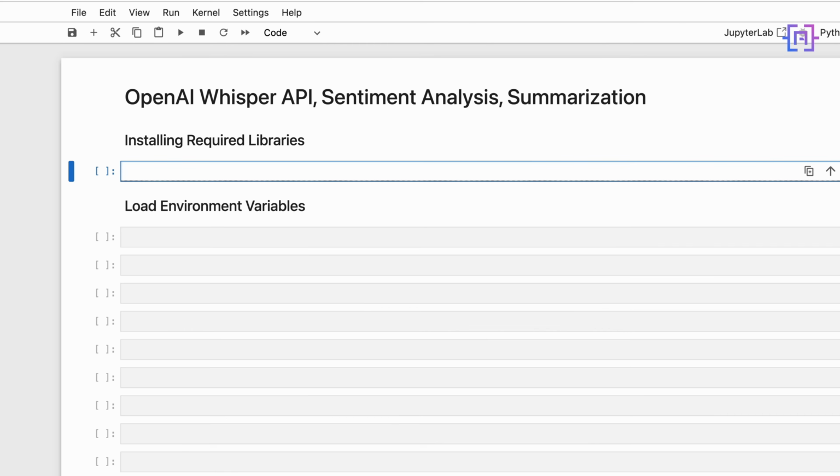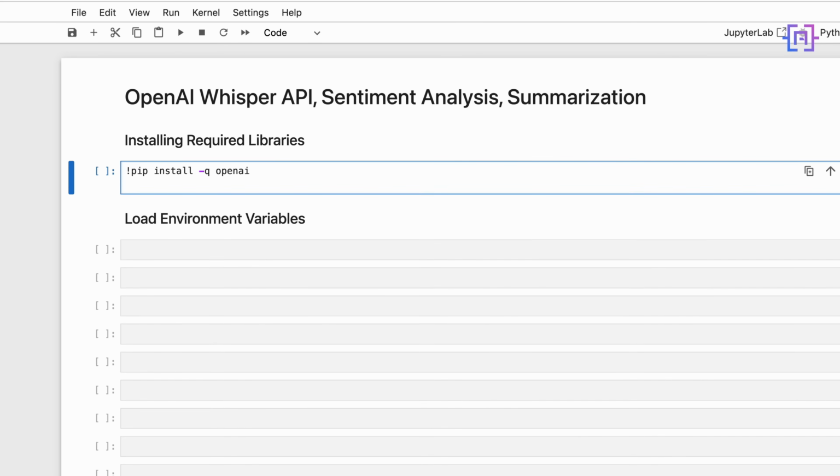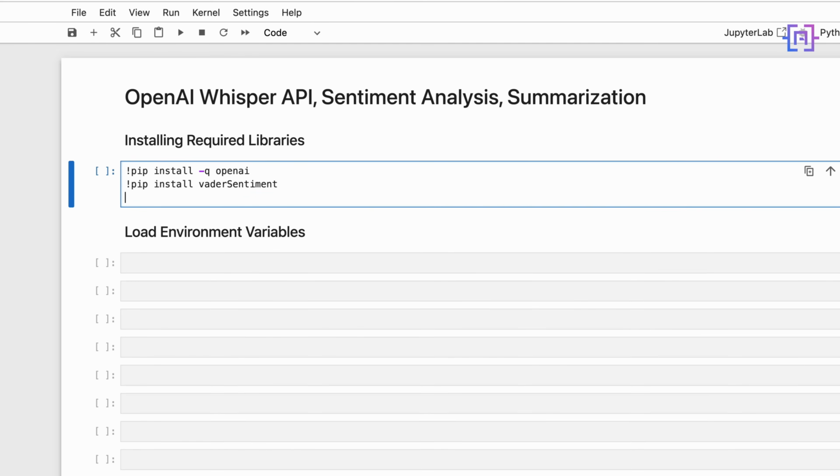Alright, let's start building our application. In the first part, we are going to start with the speech recognition and text-to-speech API for transcribing and translation as well. But first, we have to install the required library. We are going to work with OpenAI, so we'll say pip install --quiet openai. And also later, we'll see how we can use sentiment analysis. So we are going to install Vader sentiment. We will see how to implement this.